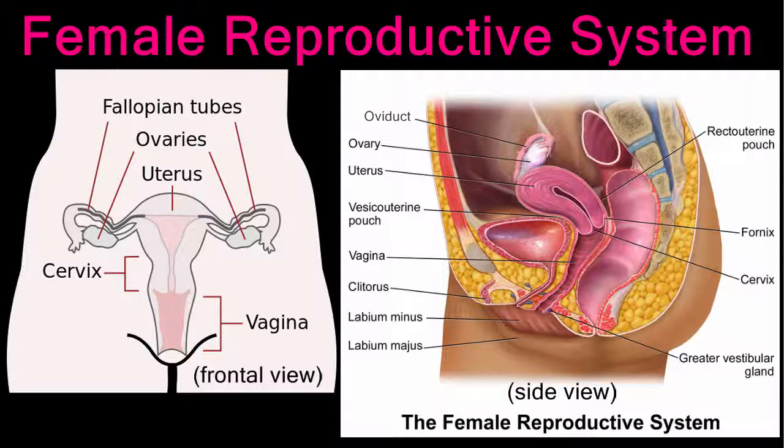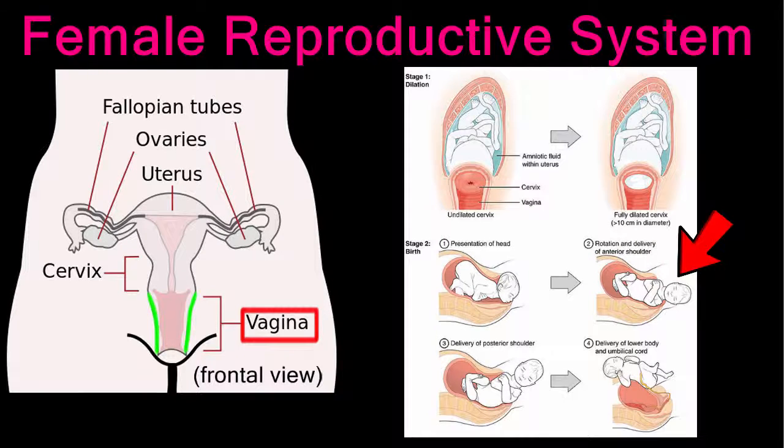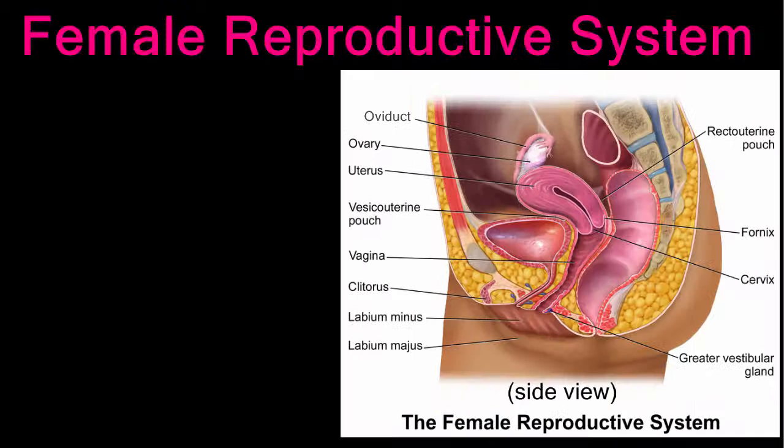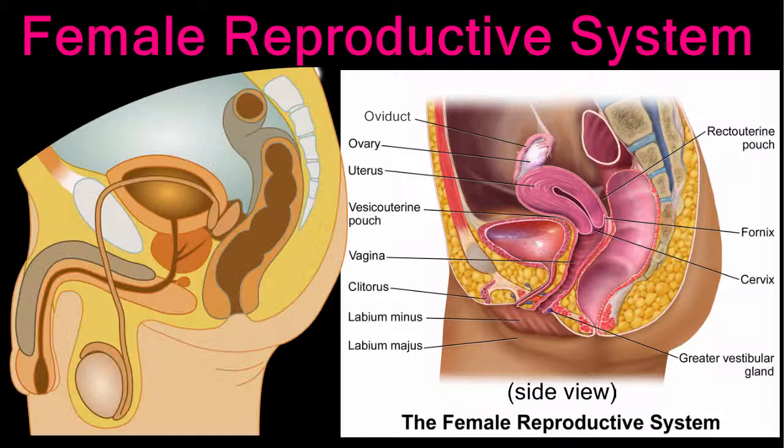The opening to the female reproductive system is the vagina. The vagina receives the penis during intercourse and serves as the birth canal during delivery. Notice that the vagina and uterus are completely separate from the urinary bladder and urethra. This is slightly different from the male system, where the reproductive and urinary tracts share the same passageway inside the penis.